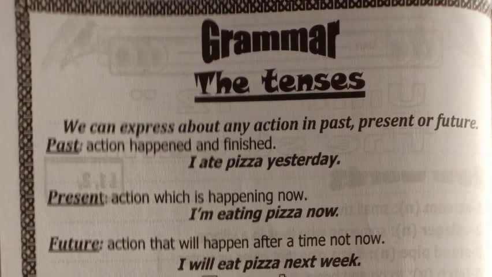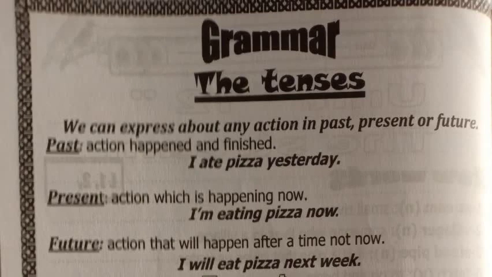I am eating pizza now. When I want to express the future, I use will plus verb infinitive, an action that will happen after a time, not now. For example, I will eat pizza next week or tomorrow.